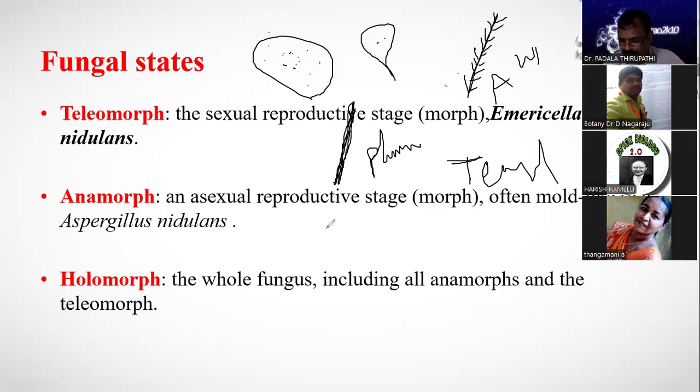And which spores are formed on barberry, the secondary host? Pycniospores and aeciospores. These two spores are formed on barberry. Who studied elaborately about the rusts, Puccinia rusts? K.C. Mehta.